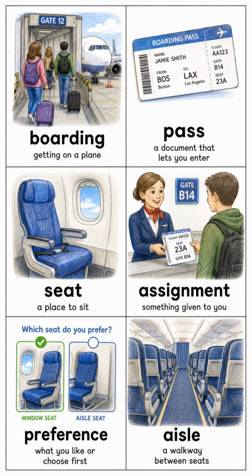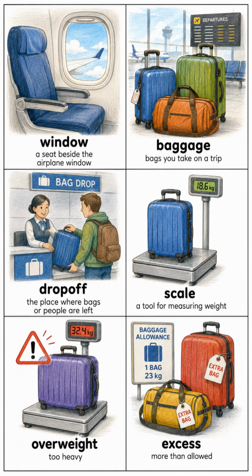Seat, a place to sit. Assignment, something given to you. Preference, what you like or choose first. Aisle, a walkway between seats. Window, a seat beside the airplane window.